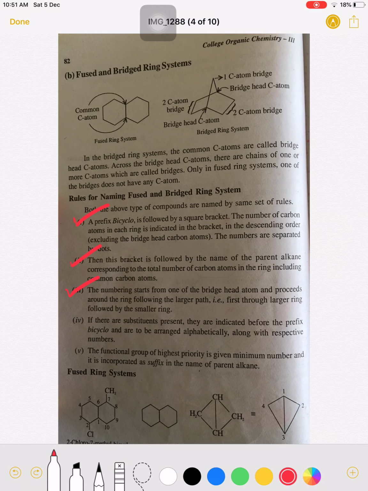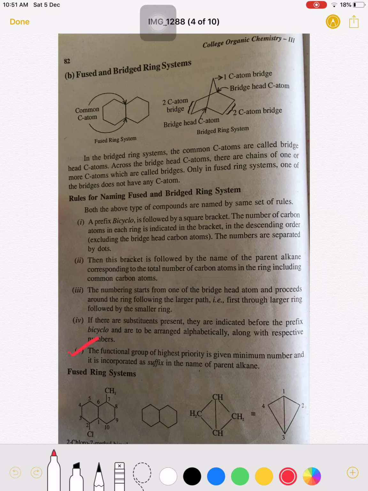The fourth rule: if there are substituents present, they are indicated before the prefix bicyclo. Before the prefix bicyclo, we write the substituents, arranged alphabetically along with their respective positions.